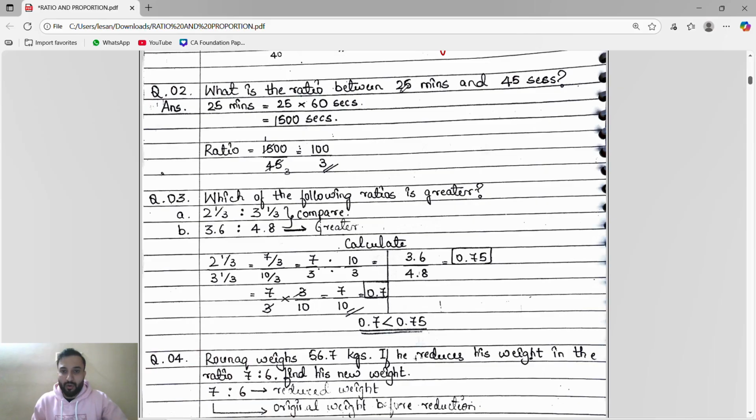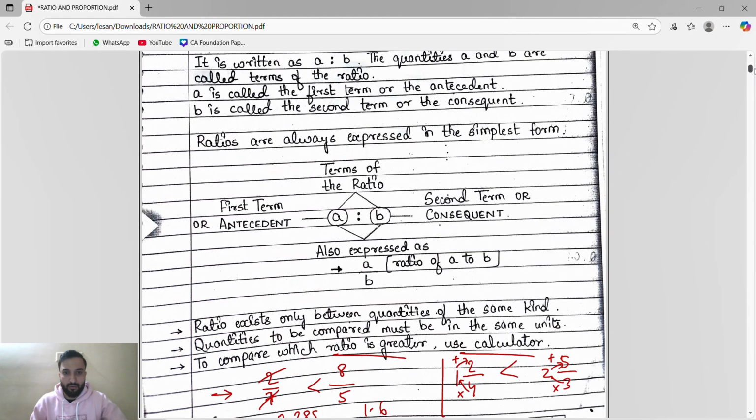What is the ratio between 25 minutes and 45 seconds? See, 25 minutes and 45 seconds. Okay, guys, see here already we did, here also.